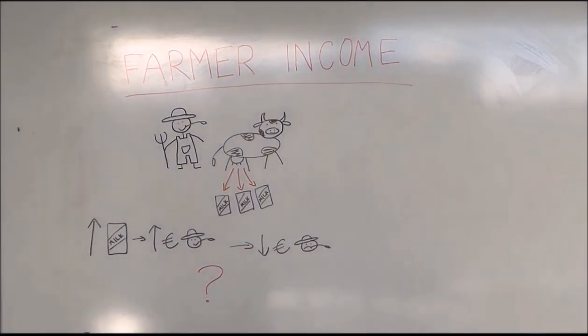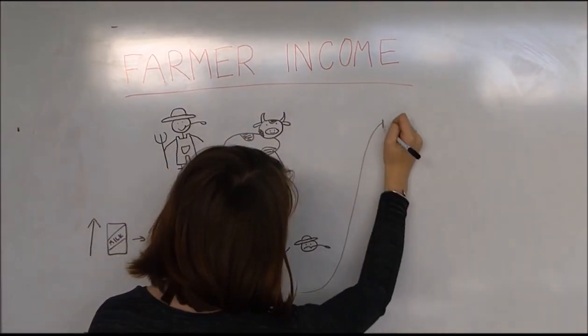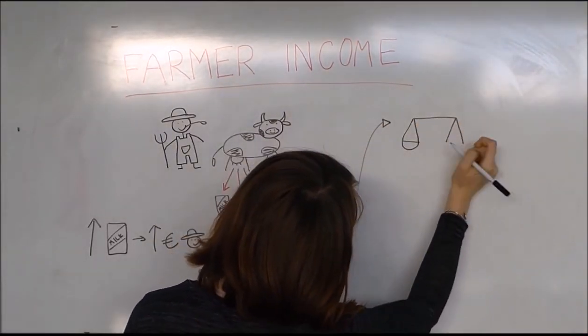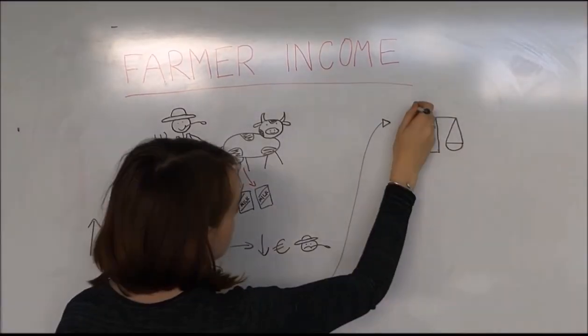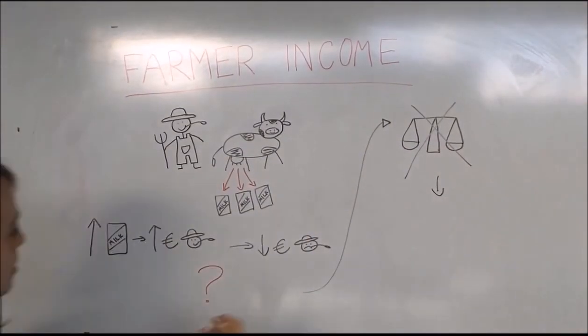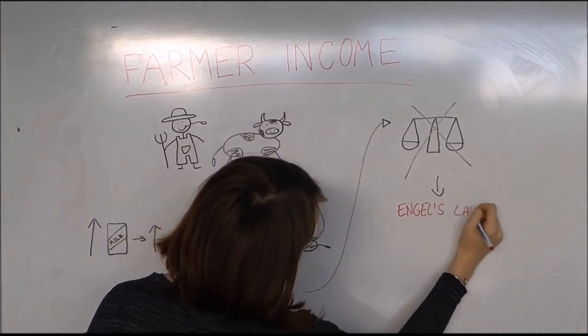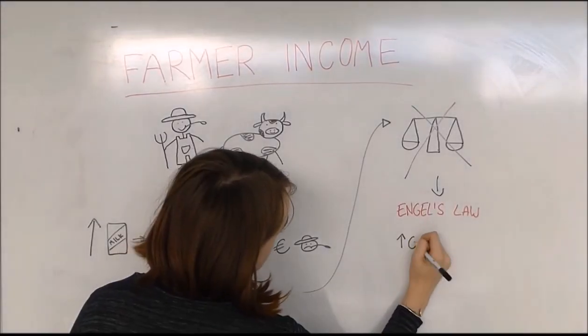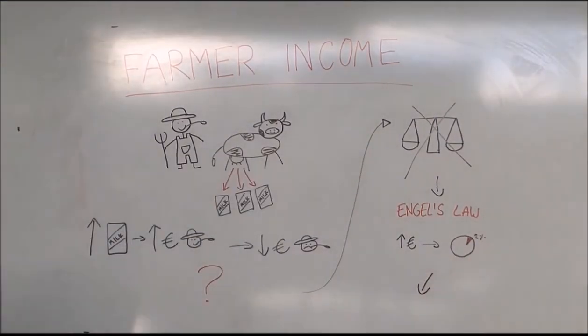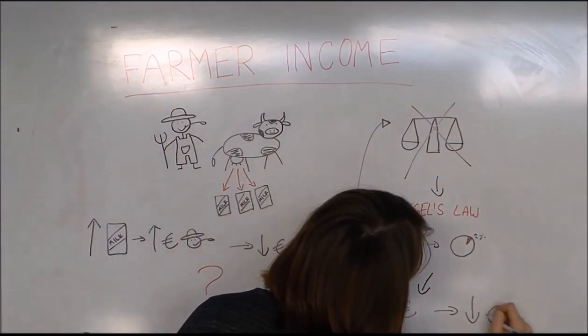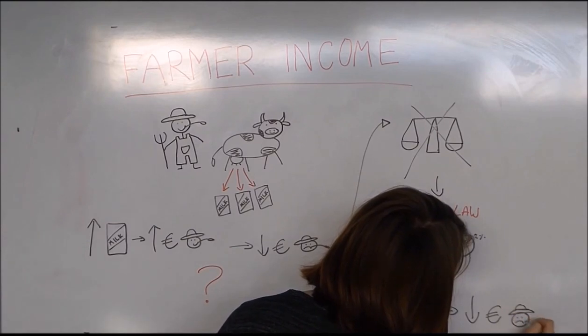However, farmers' incomes have actually fallen in recent years, despite the increase in productivity. The question is, why? Well, so far we have been working on the assumption that all other things are equal, but this is not the case. Engel's law tells us that as people's incomes increase, the proportion of their income devoted to food declines. Therefore, the market price of food falls, and thus, farmers' incomes fall similarly.